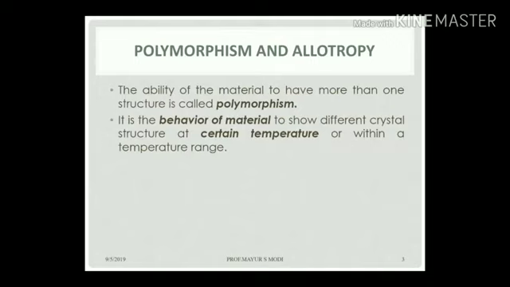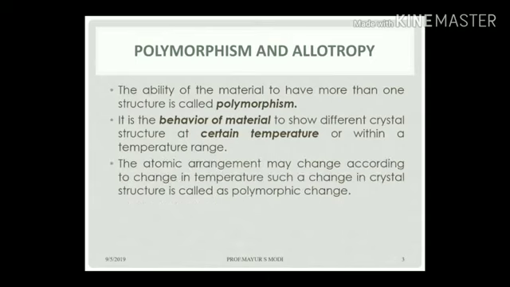It means that at different temperatures, the material has a different structure, and structure is directly related to the properties of the material. So different temperatures give different properties. The atomic arrangement may change according to the change in temperature. Such a change in crystal structure is called a polymorphic change.